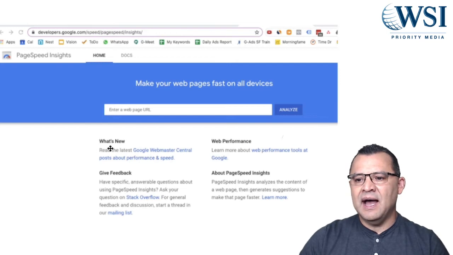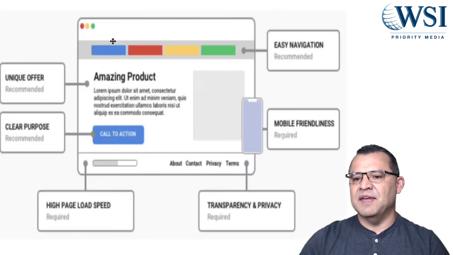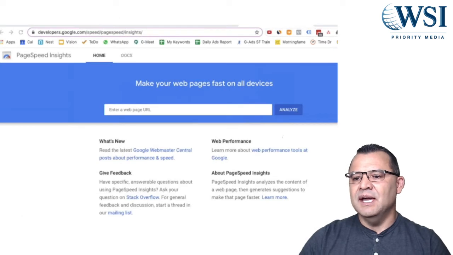And do not ever start Google Ads without making sure that you have tested your site, not just for the things that I've told you, right? All of the optimization, some of the things that we talked about here. One of the things as well is your mobile friendliness. So important. Your easy navigation, your transparency and privacy. I'll get back to those in just a little bit.